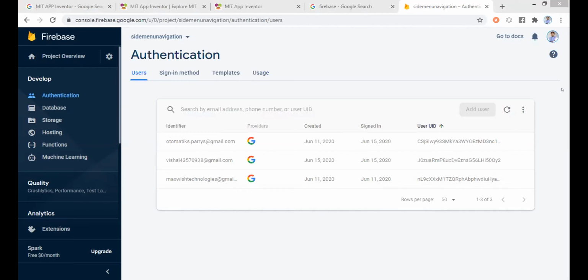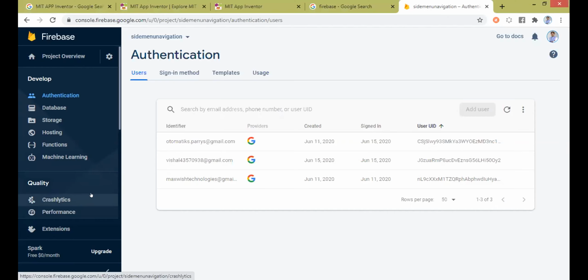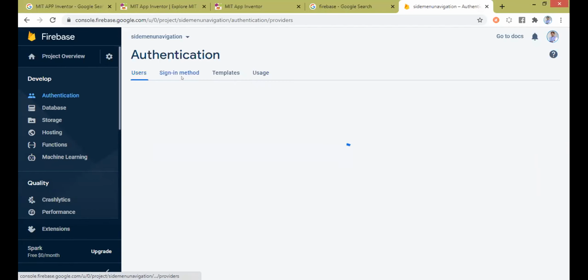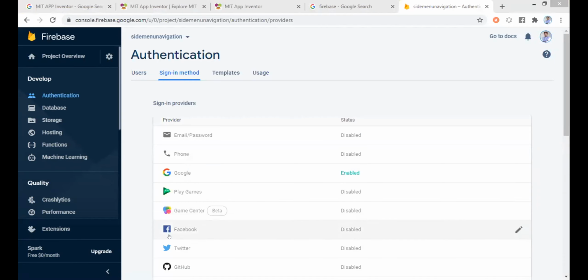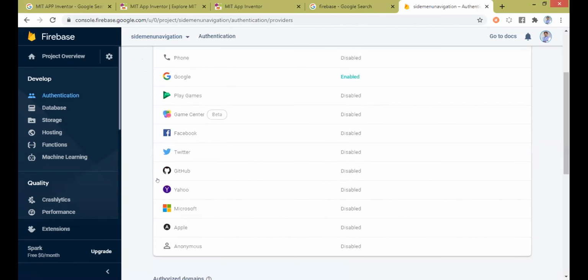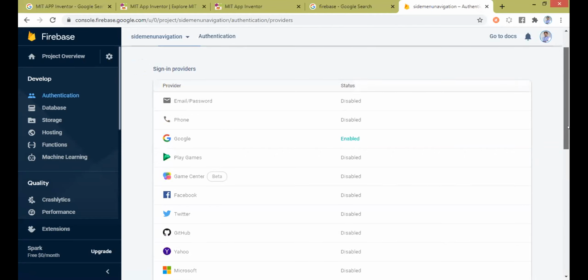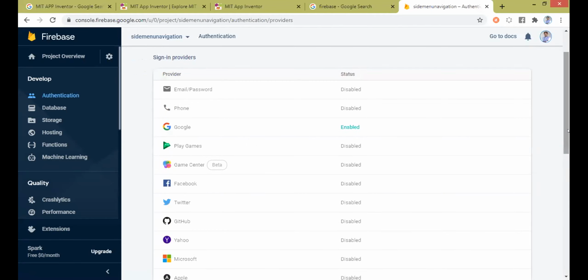Yes, Suchita, see here. I have shown here the complete Firebase itself. The entire Google server is now accessed, where Google gives you any kind of analytics. See here, you can even see how many people are downloading your app, how many people are logging in daily, right? You can even set up sign-in methods, like I showed you now, sign in using Google. You can even set up methods using Facebook, Twitter, GitHub, Yahoo, Microsoft, Apple. All the different possible methods of sign-in are available.